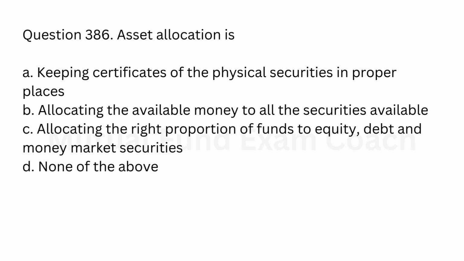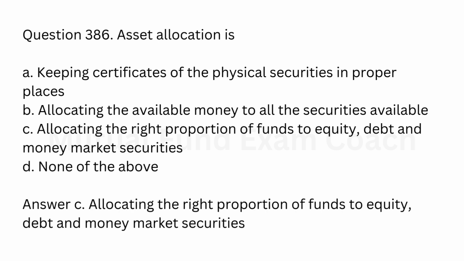Question 386. Asset allocation is: A. Keeping certificates of the physical securities in proper places. B. Allocating the available money to all the securities available. C. Allocating the right proportion of funds to equity, debt and money market securities. D. None of the above. Answer C. Allocating the right proportion of funds to equity, debt and money market securities.